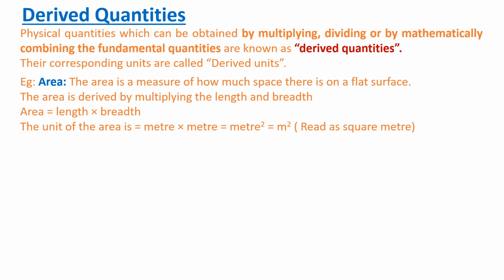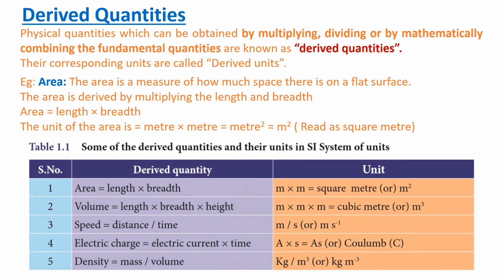Like that, we are going to see a few examples of derived quantities. First one is area. Area is equal to length into breadth. So meter into meter, square meter or meter square.